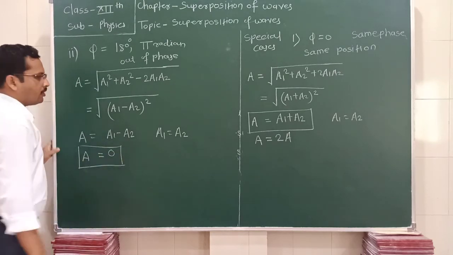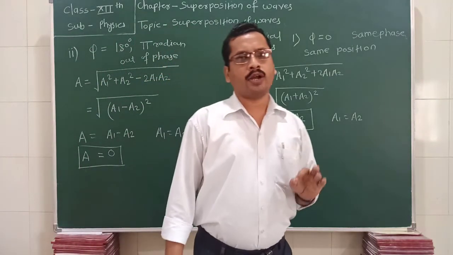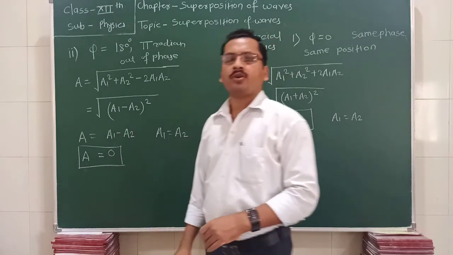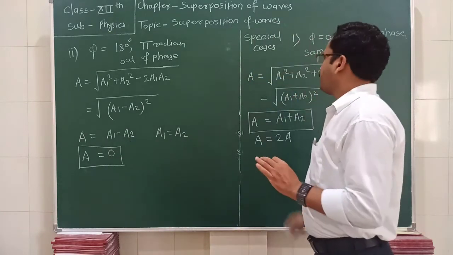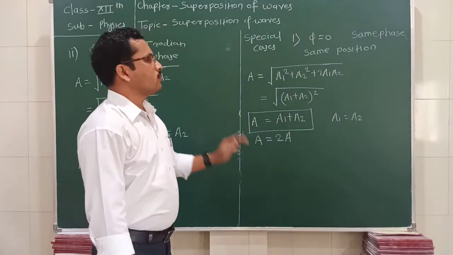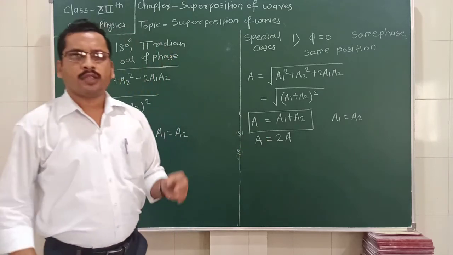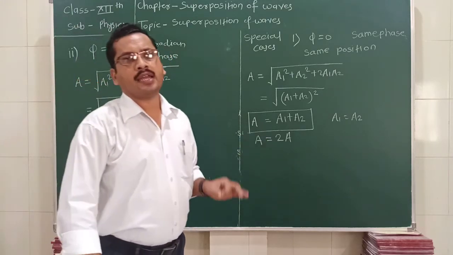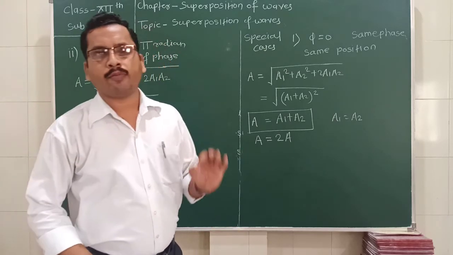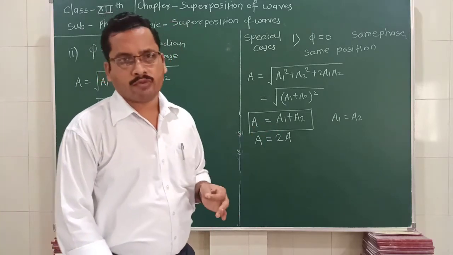So when two waves out of phase arrive at a point simultaneously, the resultant amplitude at that point is equal to 0. And if they are in the same phase, the amplitude increases. This cancellation or enhancement of the amplitude when two waves arrive at a point simultaneously is called superposition of waves.